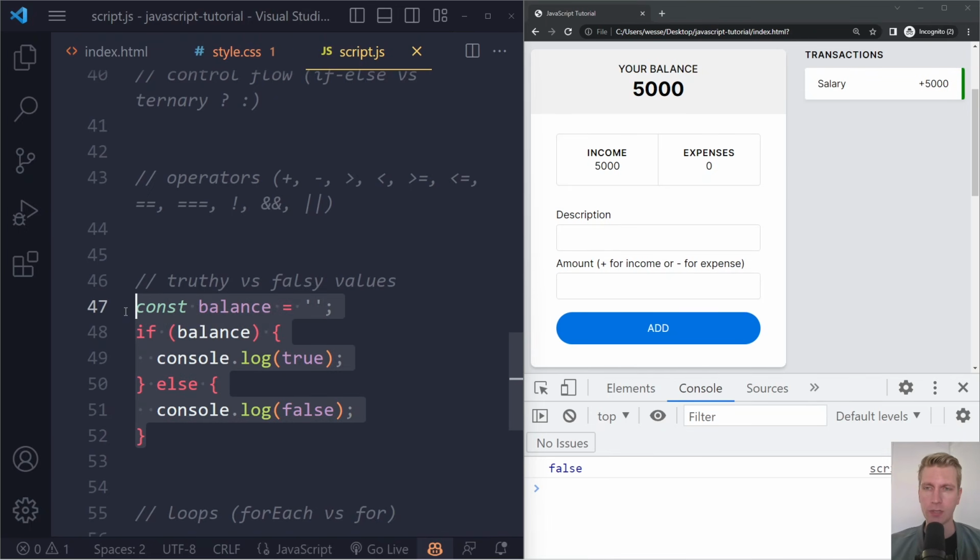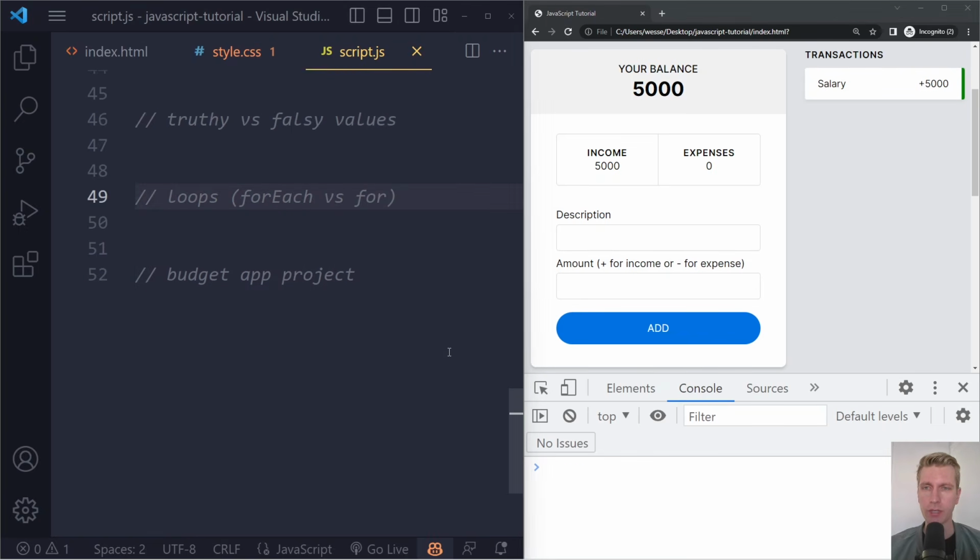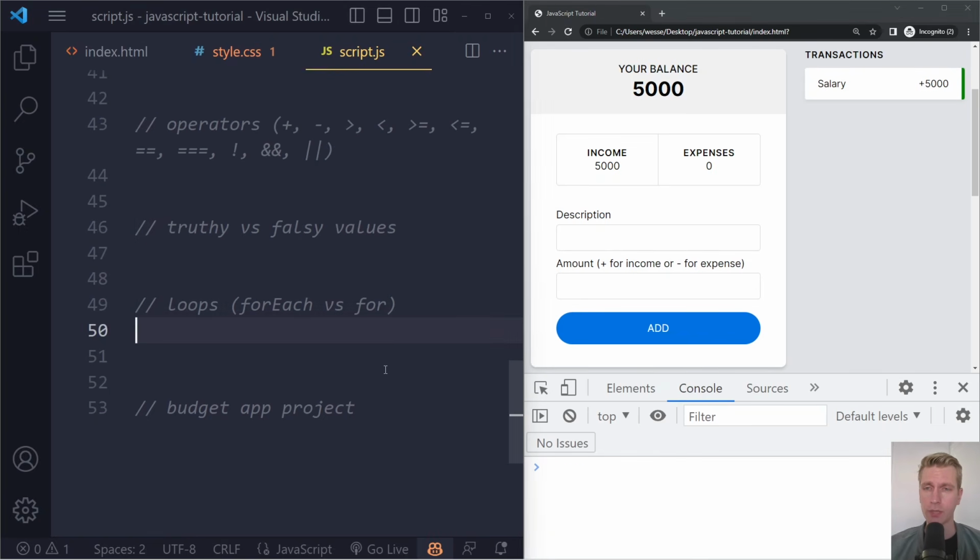Okay, so then I want to continue with the last concept here before we actually start coding this app. I'm going to refresh here. Loops are very common, very important. They can be a little bit complicated, so don't worry if you don't fully grasp it at first sight. Typically you want to loop something when you have a list of something. So we could have a list of income items, or incomes.